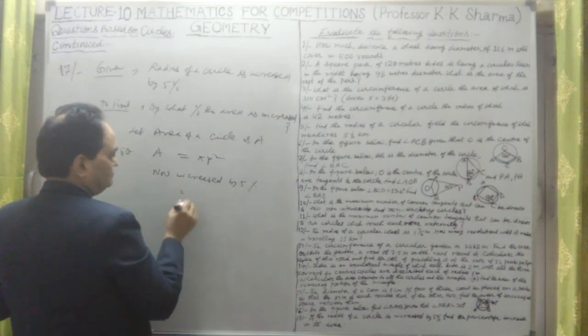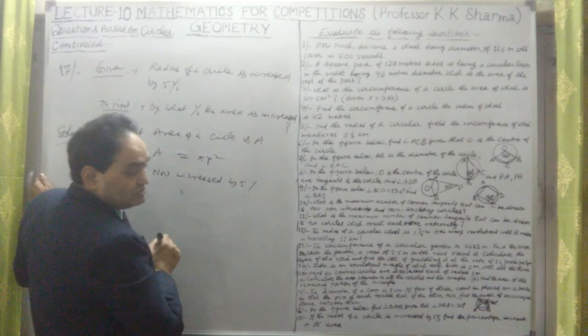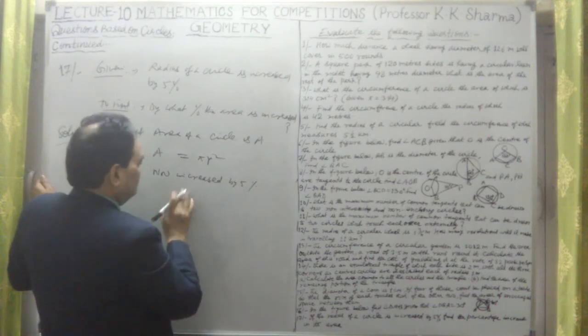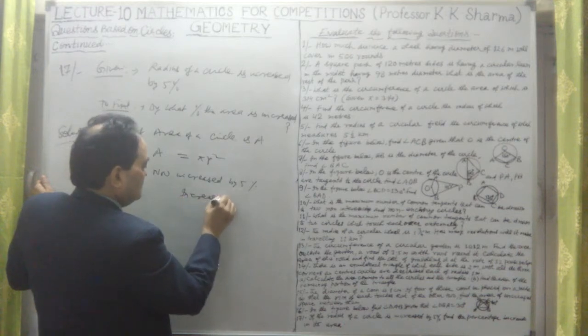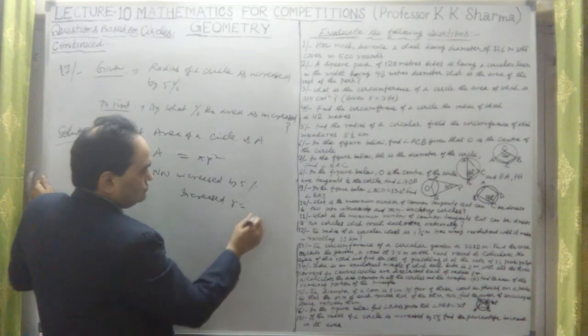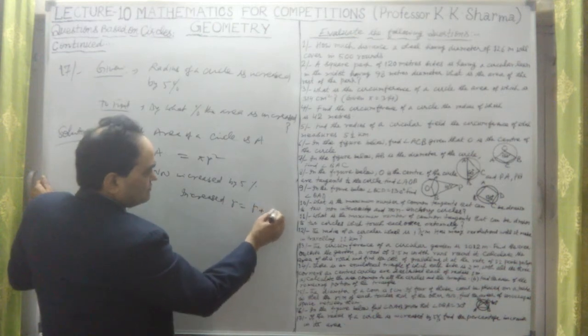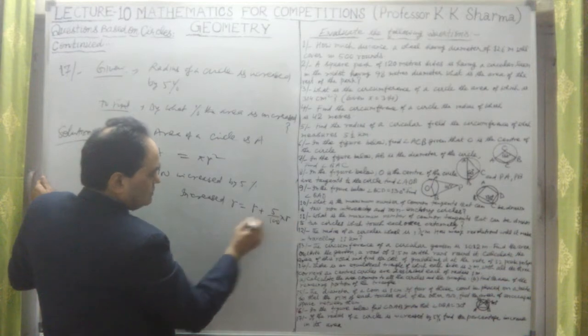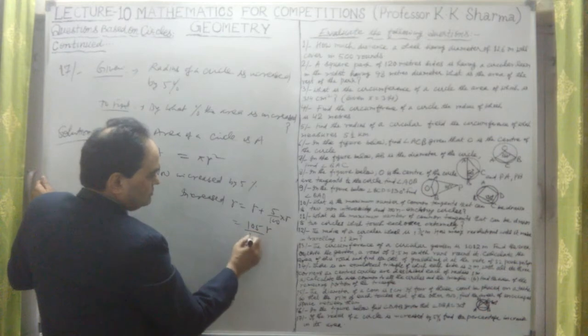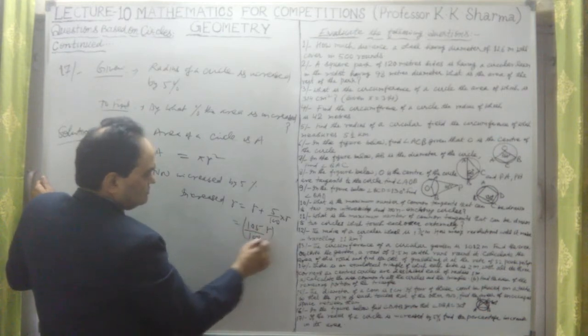Therefore, the increased R is equal to R plus 5% of R, that means 105 into R upon 100. This is the new radius.